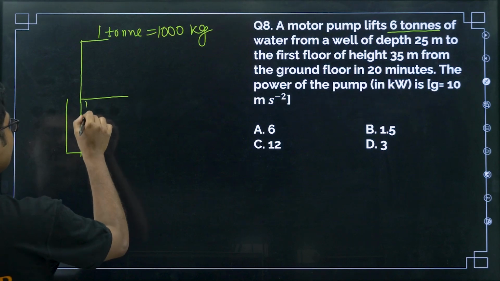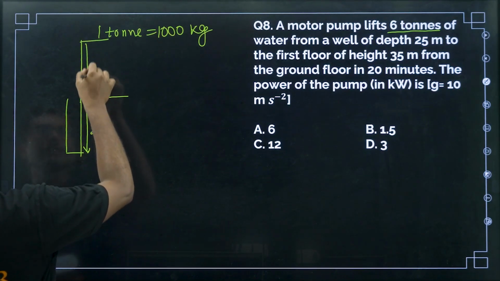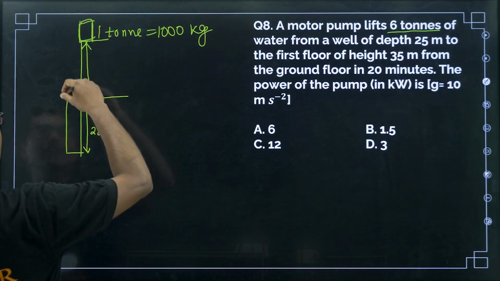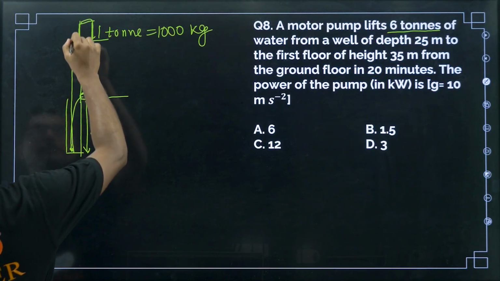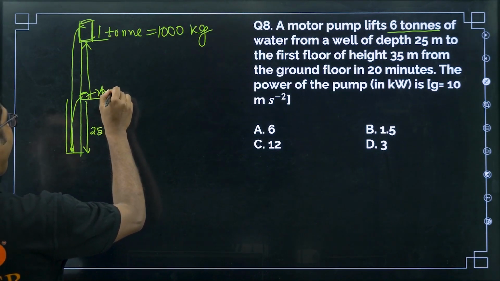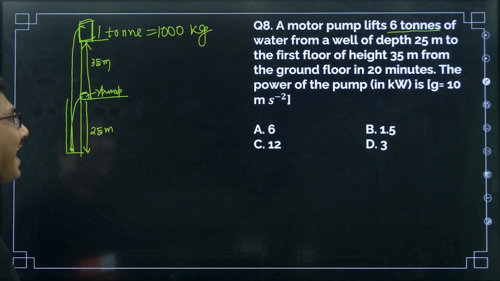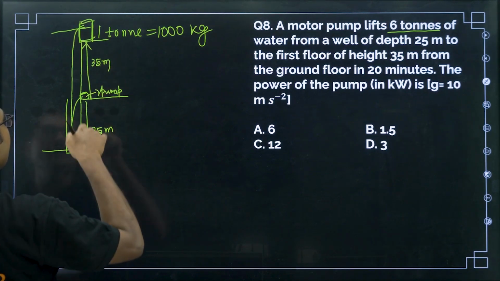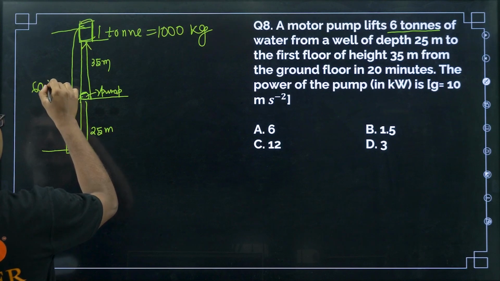From here 25 meters below and 35 meters up. So here is the tanker, the storage where you store the water. There is a pump located here, taking water from here and pumping it to the storage, right? So this is your pump, and this is 35 meters. Now what is the total height? Total height, as you know, should be the addition of these two heights. So the total height will be 35 plus 25, that is 60 meters.